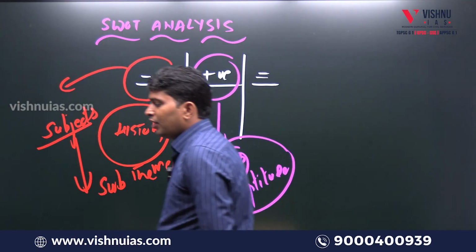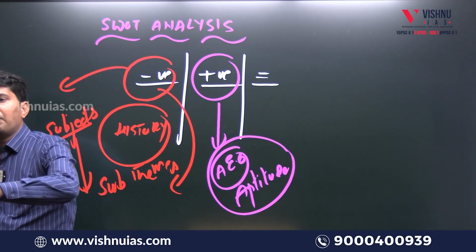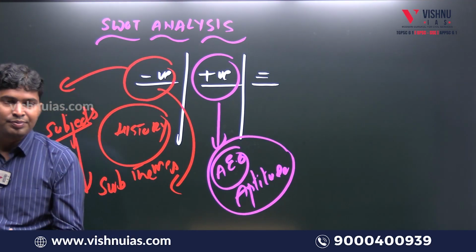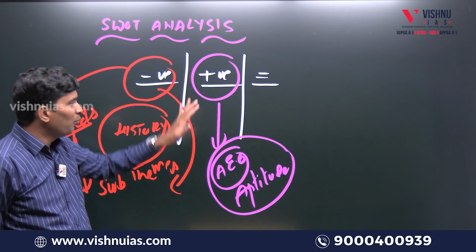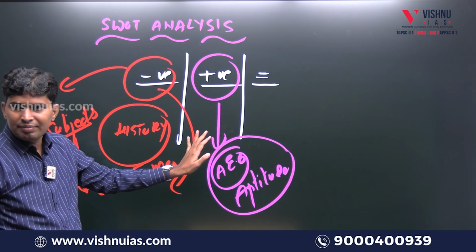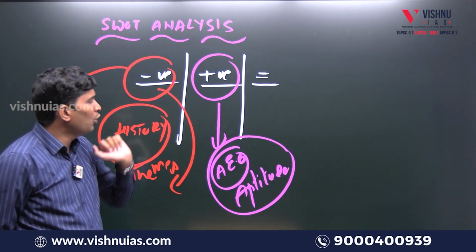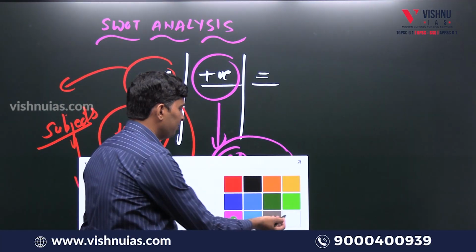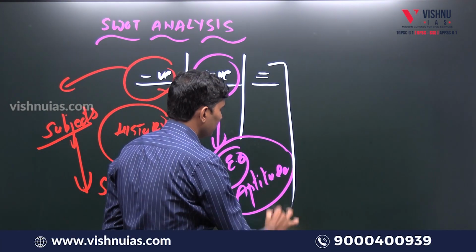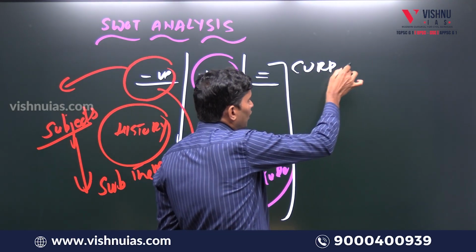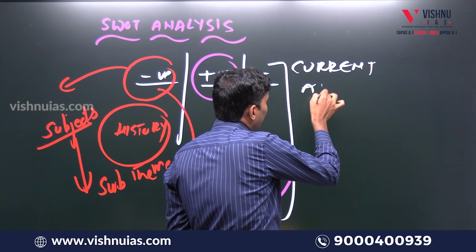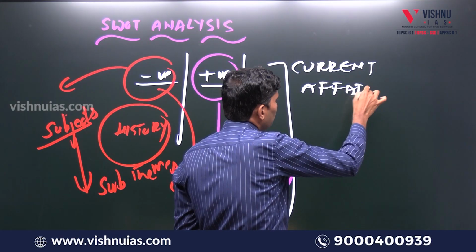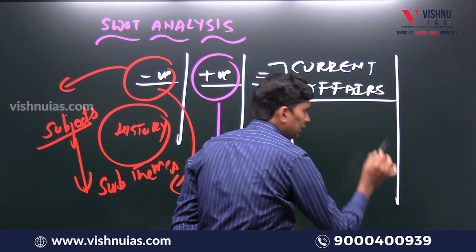So what is the meaning of positive area here, sir? Suppose somebody from a BA political science background. Obviously for him, polity will be his added subject. So equal subject. What is equal subject, sir? Current affairs, where you can score, your friend also can score, if both of you read the subject correctly.